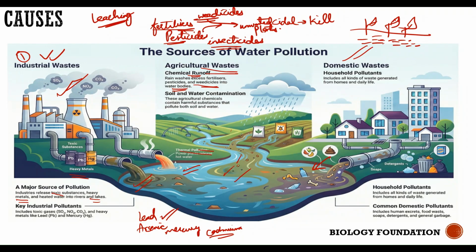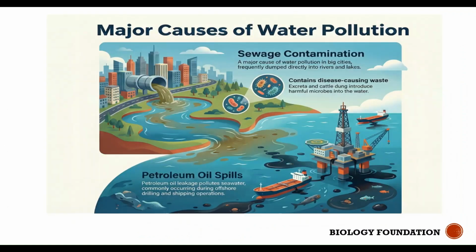So majorly, the main source of water pollution is industrial waste. Apart from that, you have agricultural waste, which can act as a source of water pollution, or even domestic waste, which is excreta, or the peels of vegetables and fruits, soaps and detergents, the chemical substances. And sometimes people dump their waste directly into water bodies; even that can act as a source of water pollution.